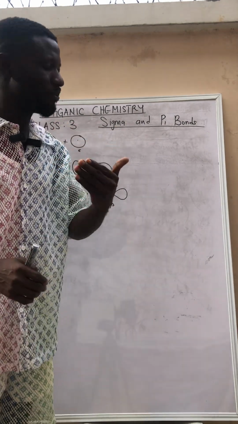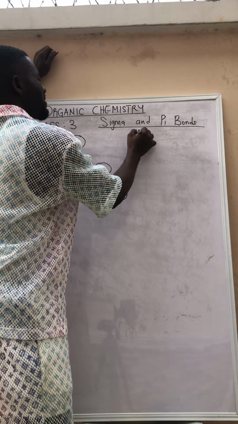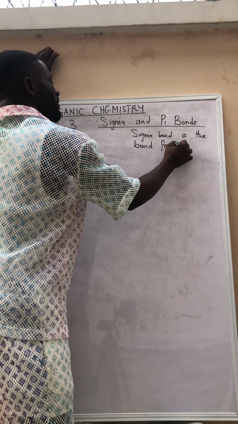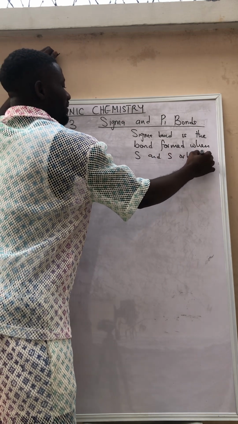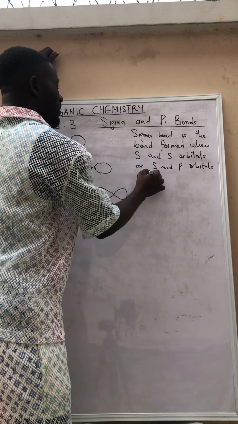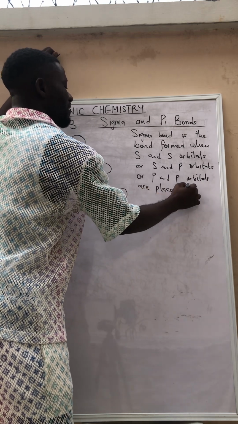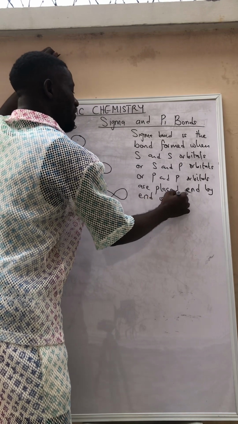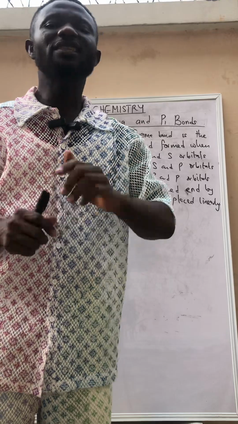So if I want to define a sigma bond now, sigma bond is the bond formed when s and s orbitals, or s and p orbitals, or p and p orbitals are placed end by end, or placed linearly.